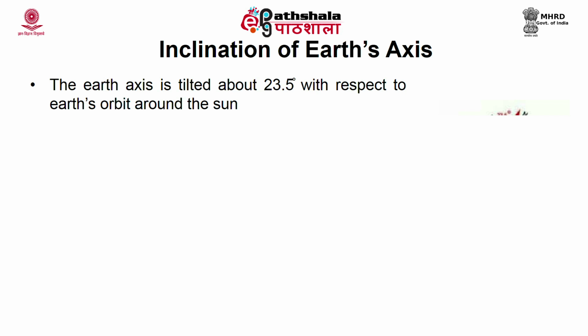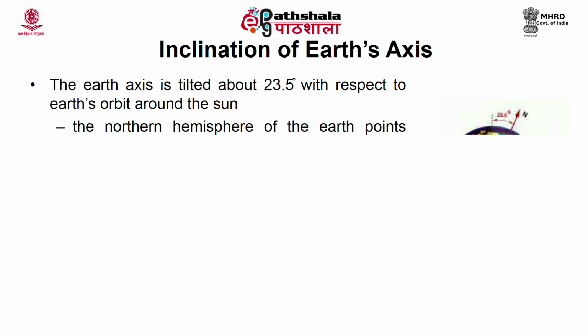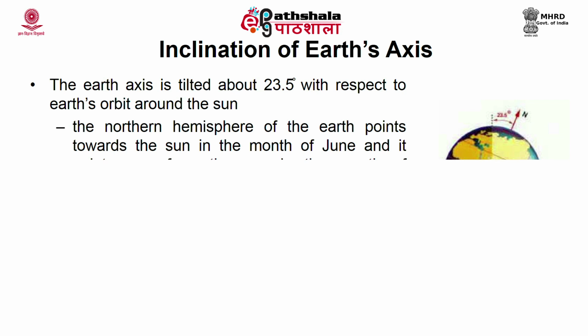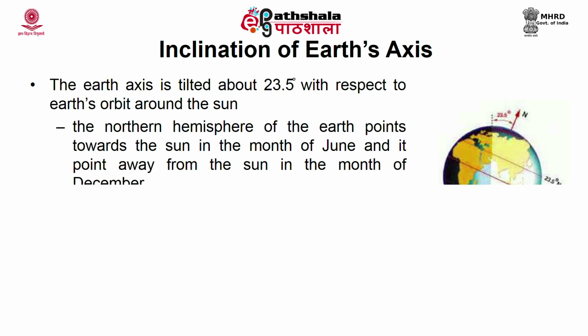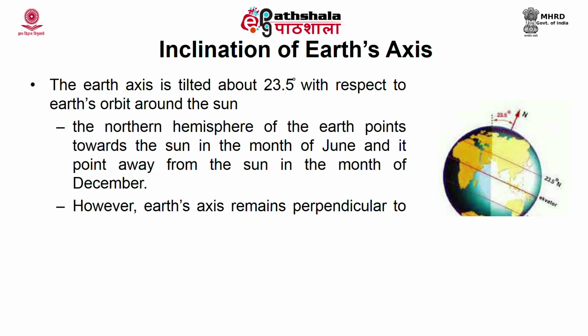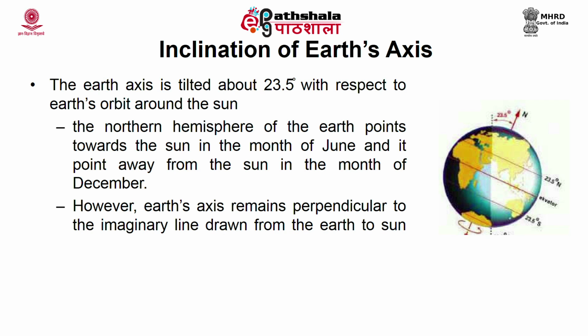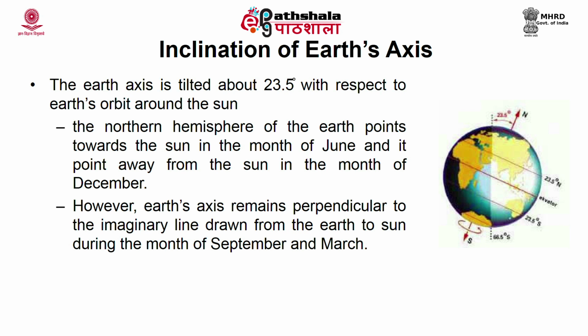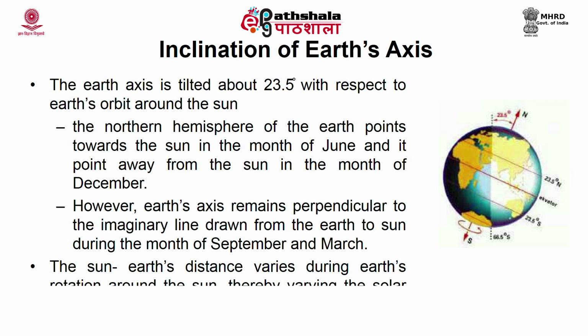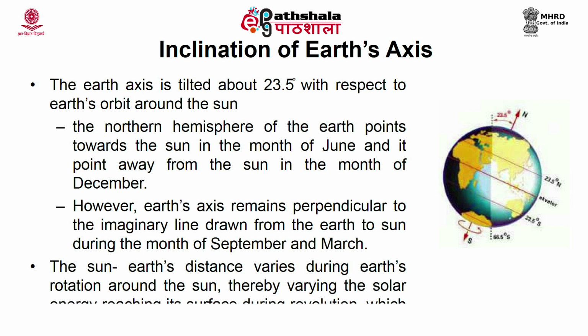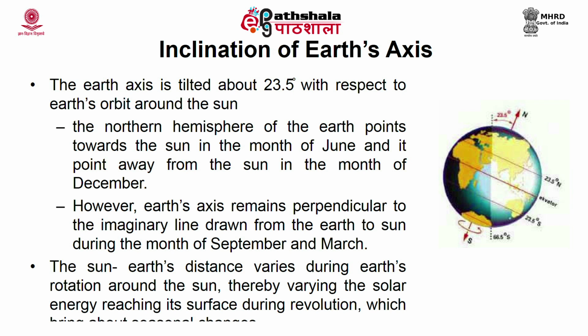Owing to this tilting, the northern hemisphere of earth points towards the sun in the month of June and it points away from the sun in the month of December. The earth's axis remains perpendicular to the imaginary line drawn from the earth to the sun during September and March. The sun-earth distance varies with the earth's revolution around the sun. So, the solar energy reaching its surface also varies. Because of this revolution, the seasonal changes occur.